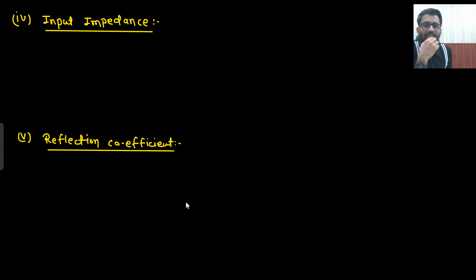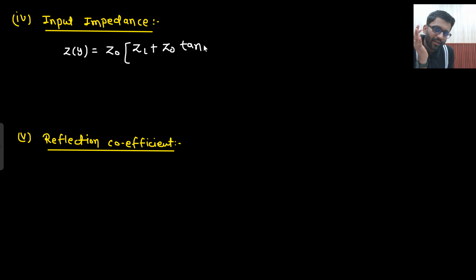What will be your input impedance? Input impedance, or you can write down the impedance at any point y. So Zy I am writing, then I can write down Zin as well. So Z0 into ZL plus Z0 tan hyperbolic J beta L. Why J beta L? Because what is your gamma here? Alpha is 0, so gamma is J beta only. So here, tan hyperbolic gamma L. In place of gamma, you write J beta. So not J beta L, J beta Y, because I am writing in terms of Y.